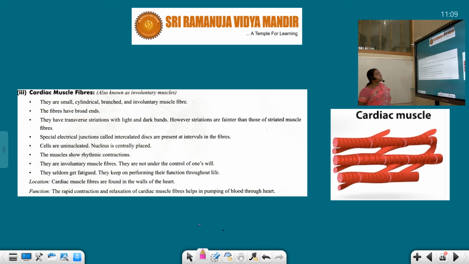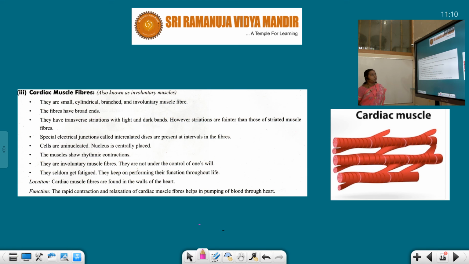The muscle fibers have broad ends. In the first case it is having the blunt ends, in the second case it is having the fine ends, and here it is having the broad ends. They have transverse striations with light and dark bands. However, striations are fainter than those of the striated muscle fibers.